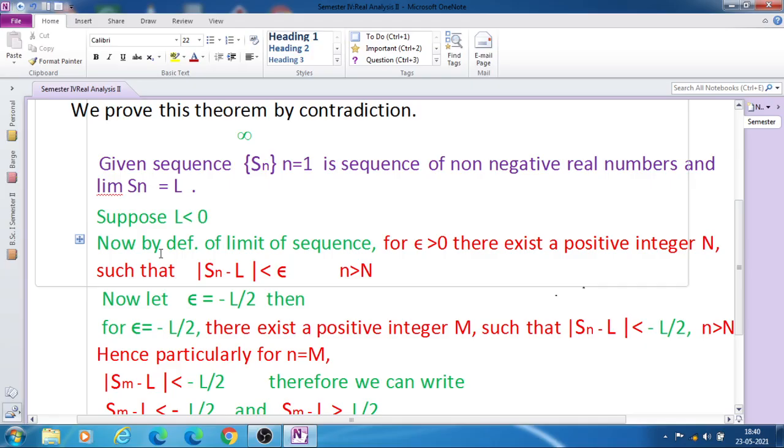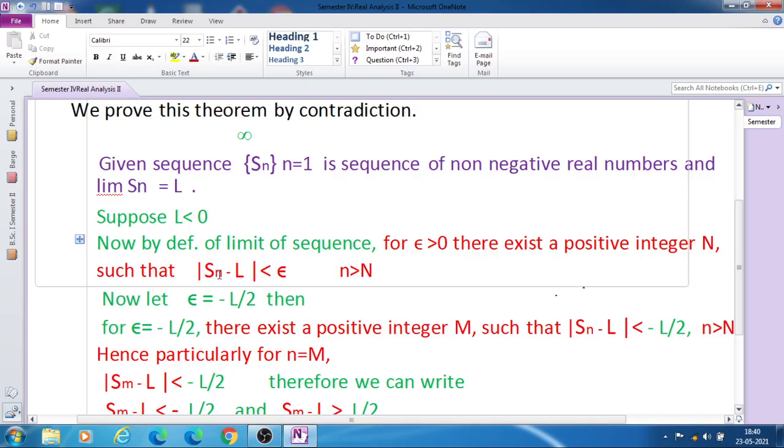Now by the definition of the limit of a sequence, if the limit of the sequence Sn is L, then for epsilon greater than 0 there exists a positive integer N such that mod Sn minus L is less than epsilon for all n greater than capital N. This is the definition of the limit of a sequence.